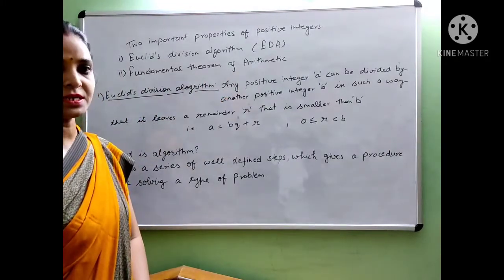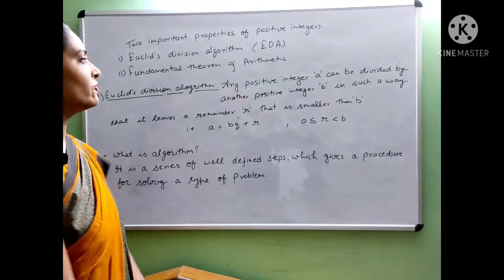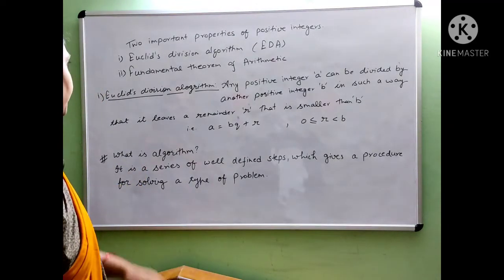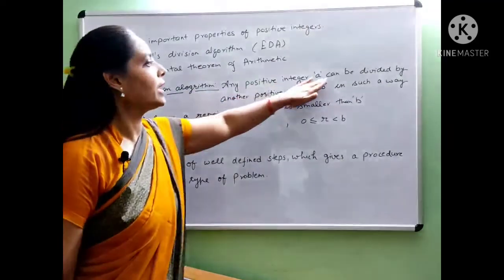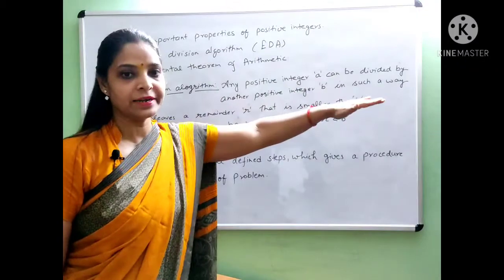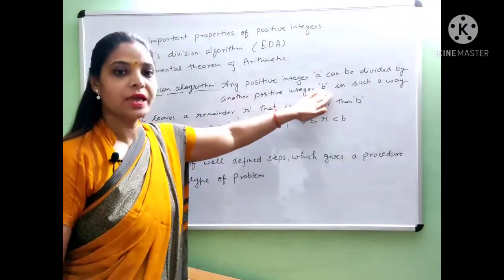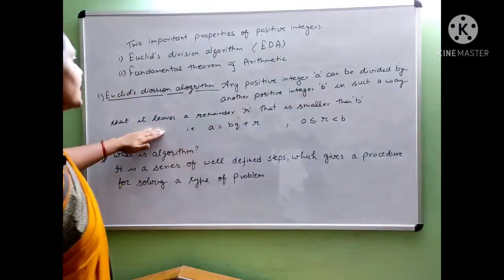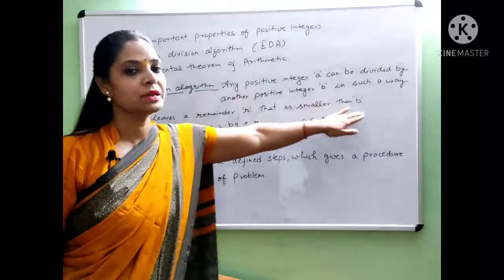As the name suggests, Euclid's division algorithm has to do with divisibility of integers, which is stated as: any positive integer a can be divided by another positive integer b in such a way that it leaves a remainder r that is smaller than b.